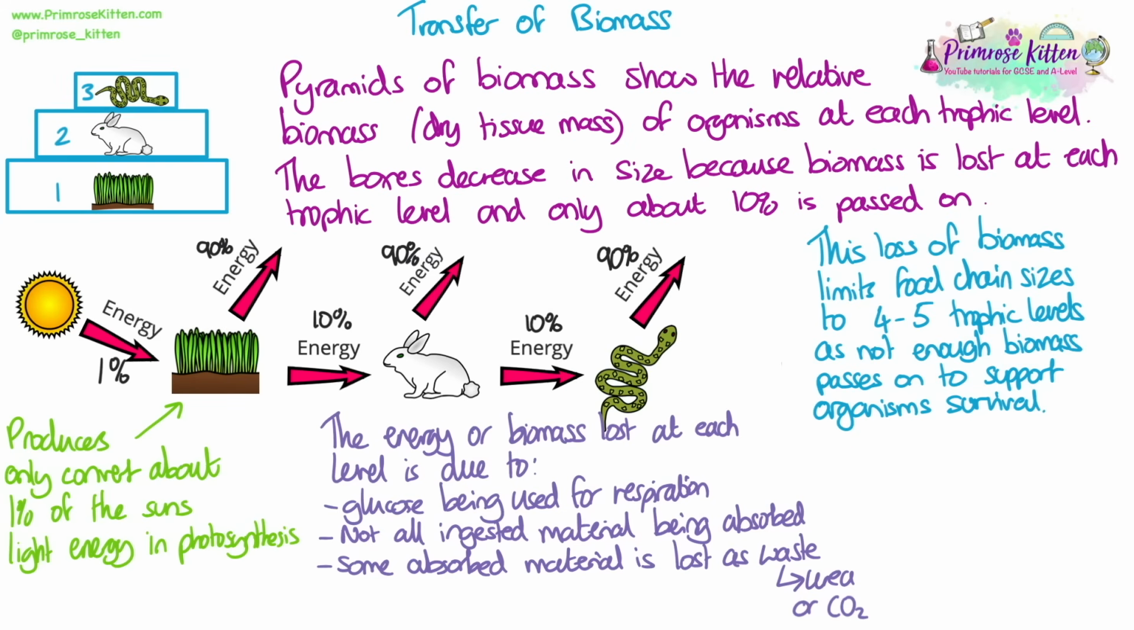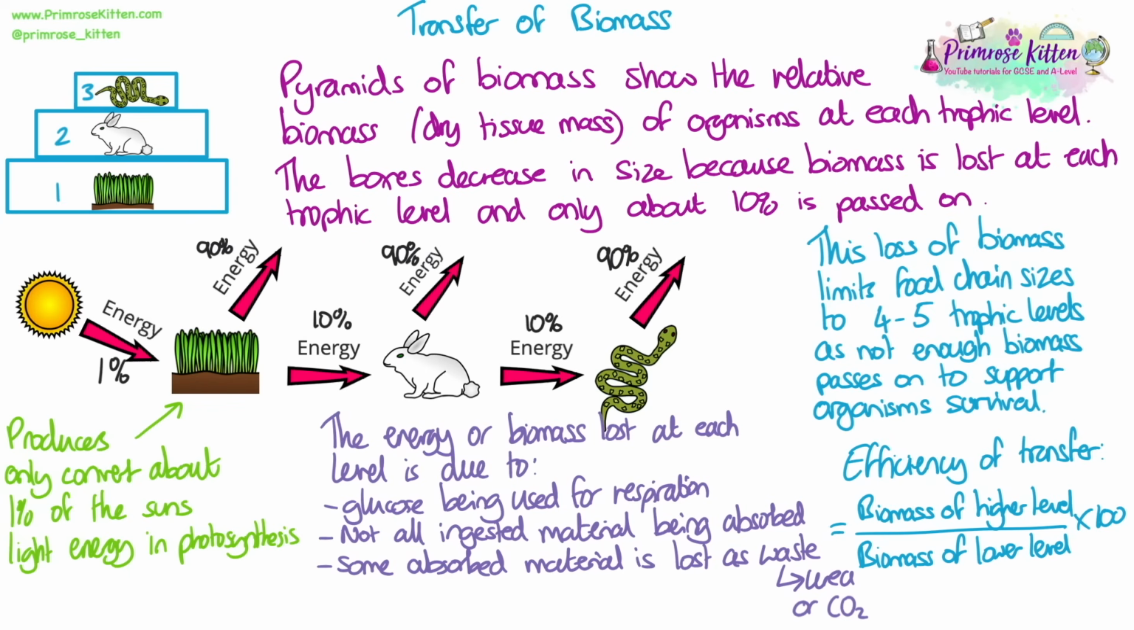This loss of biomass at each level of the food chain limits the size of food chains to about 4 or 5 trophic levels, because there's not enough biomass that can be passed on from the 5th trophic level to another one to actually support another organism's survival.